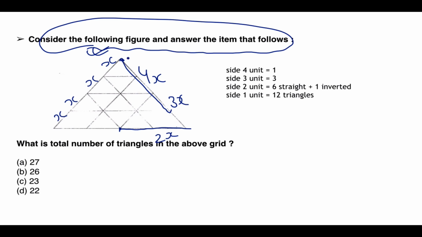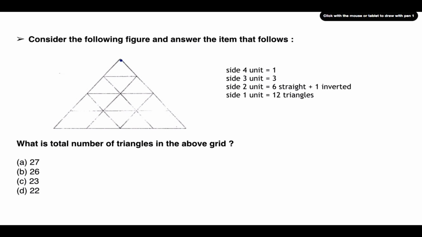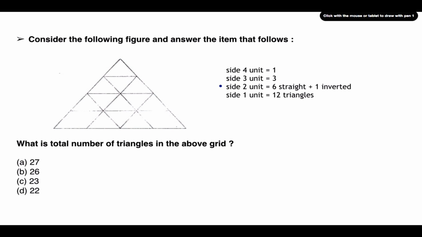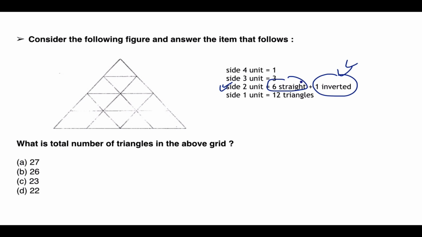Let's say, what is the number of triangles with side 4x? Obviously 1. There is only one big triangle. Then side 3 units. For 3 units, just see, this is one triangle for 3 units, this is another triangle, and this is another triangle. So there are 3 triangles with a side of 3 units, so the answer is 3. Now for side 2, there will be 6 straight triangles and 1 inverted. How is that? I will show you.